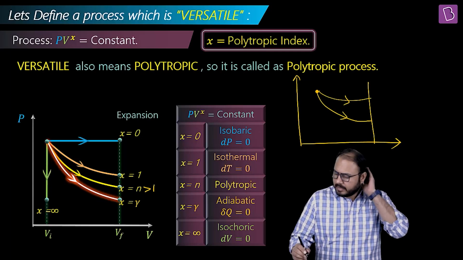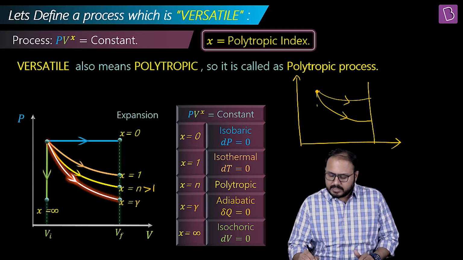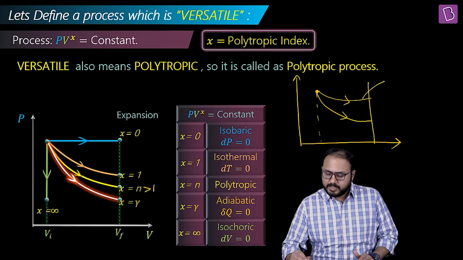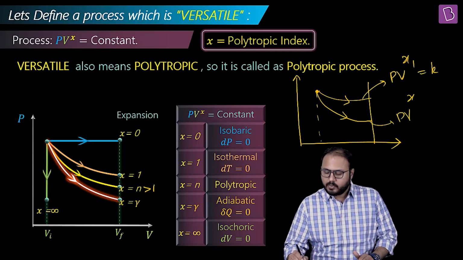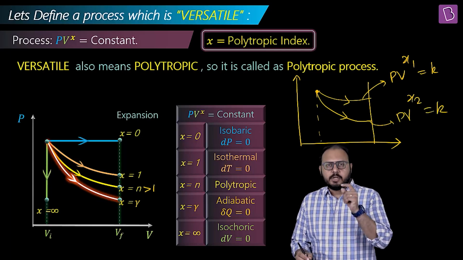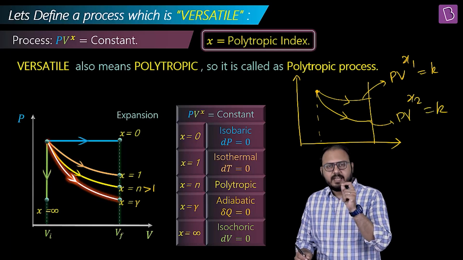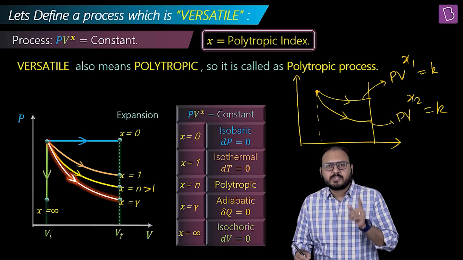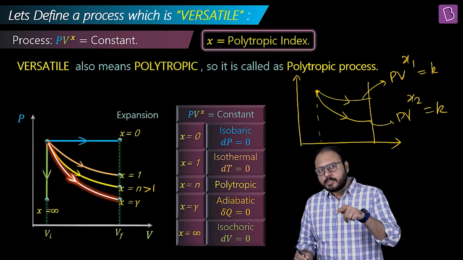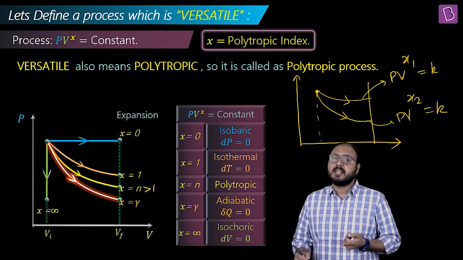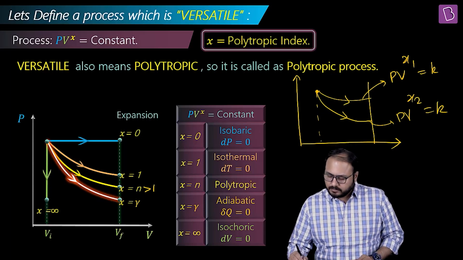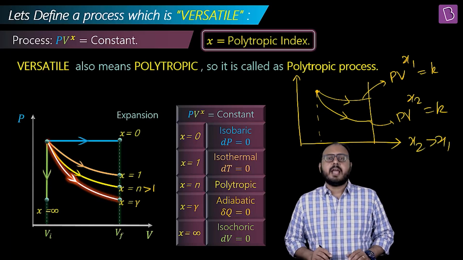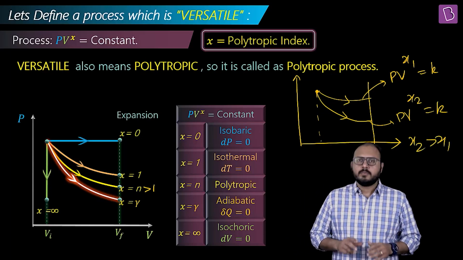And you are saying that if the initial volume is the same and the final volume is the same, and the first process is PV raised to x1 equal to constant and the second process is PV raised to x2 equal to constant, then x2 and x1 first of all are positive. Yes, because where did the story start? 0. Second, x2 is more than x1. 110%, I mean that.